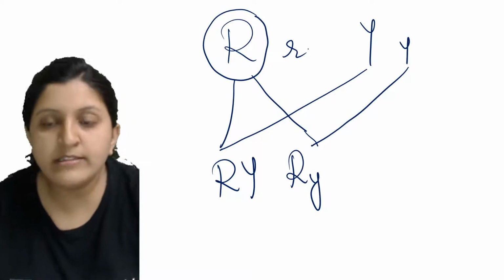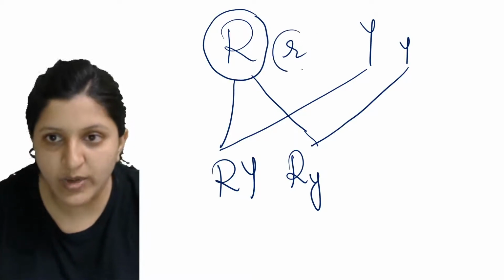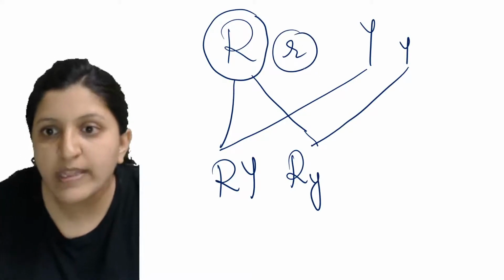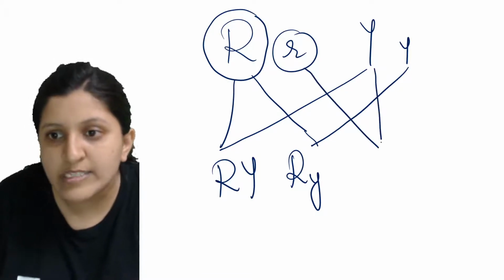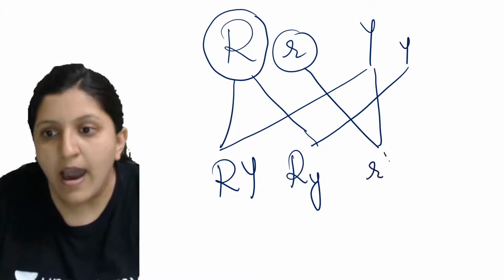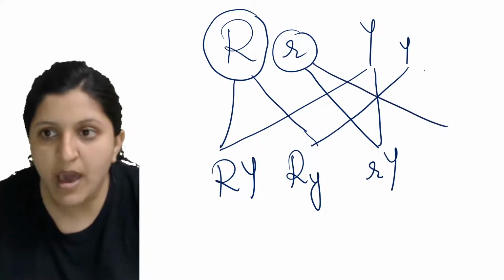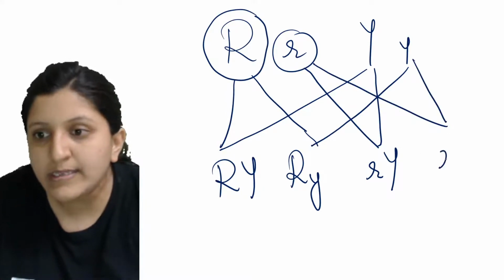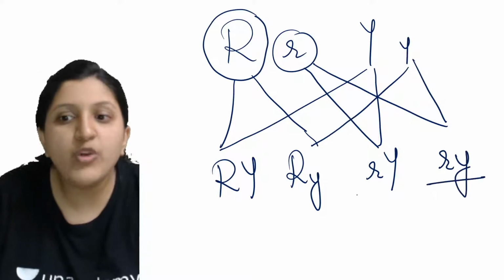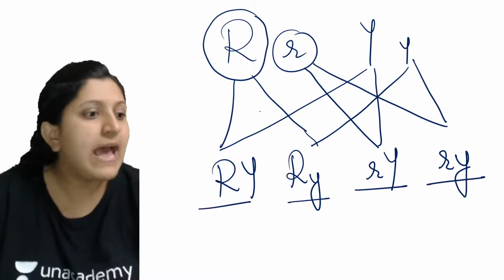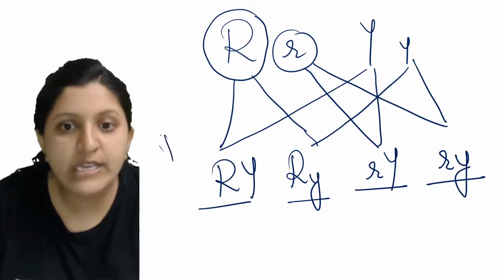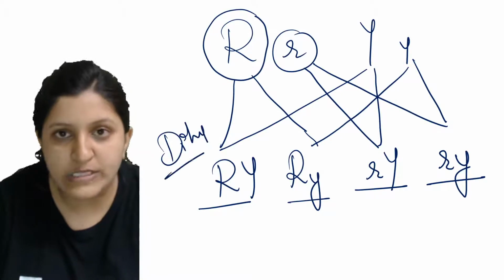And now you will go for the next r. The next r you are taking, in that case this r and this Y, so that means rY. And the other one also, the same r and this y, so in that case ry. This is how you will form the gametes, and that itself you are crossing for the dihybrid cross.